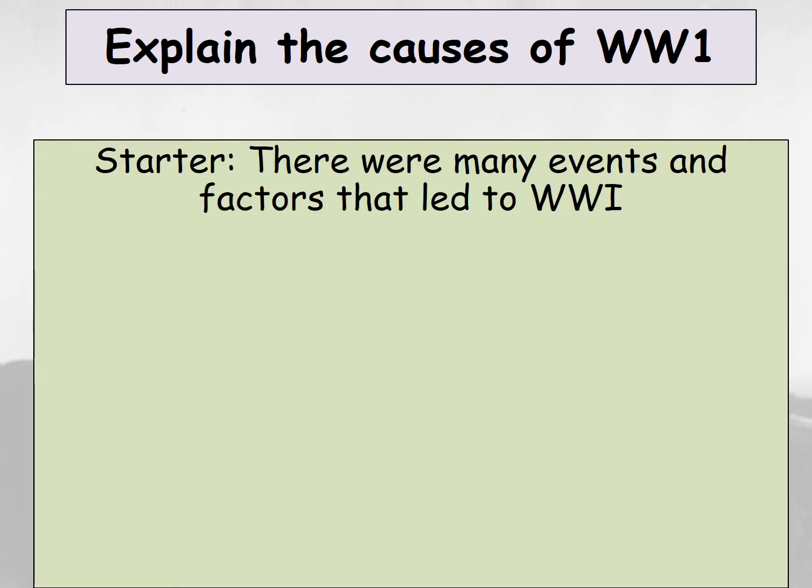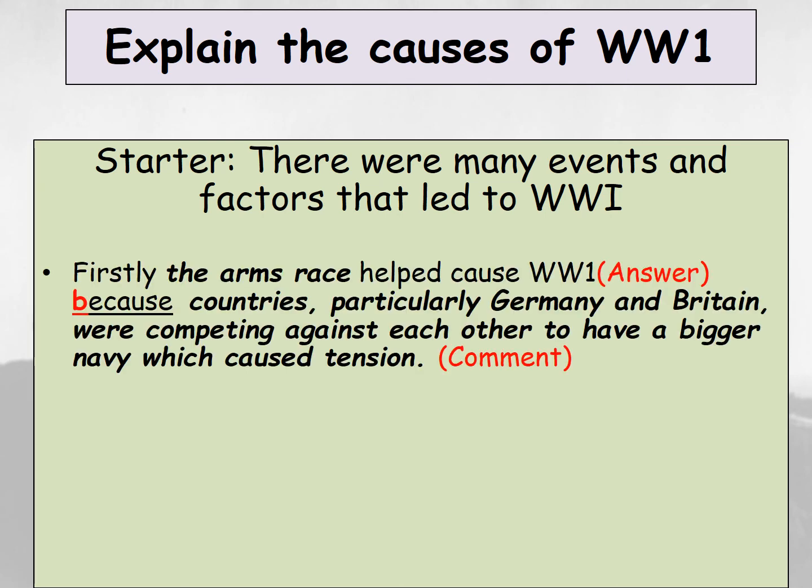Now, if you think about the question, explain the cause of World War One, you can start off by saying there were many events and factors that led to World War One. Now, this is an example. This is one mark that you would get here, so you can see. Firstly, the arms race helped cause World War One. Now, that is your answer. You've mentioned the arms race being a cause, and you've said helped cause World War One. So that is your answer there.